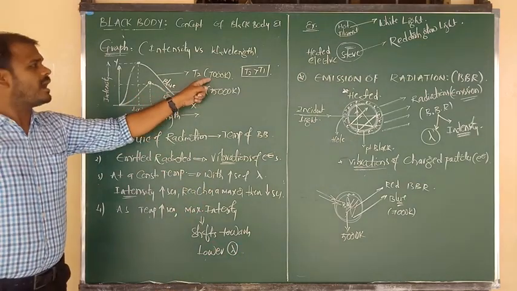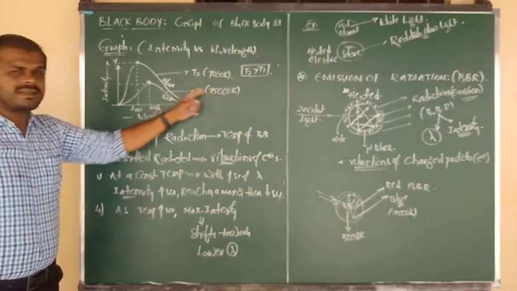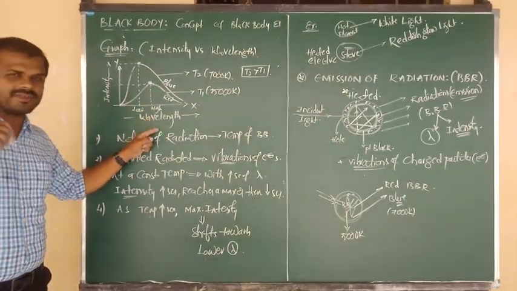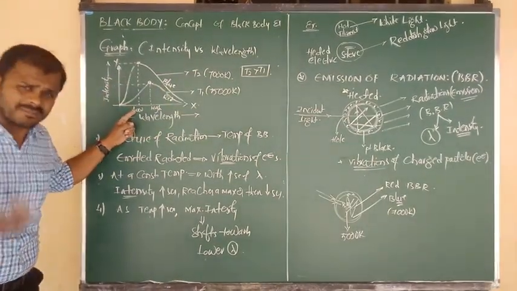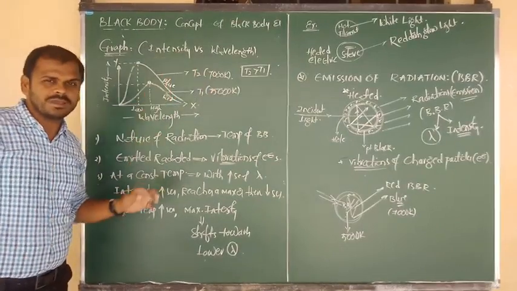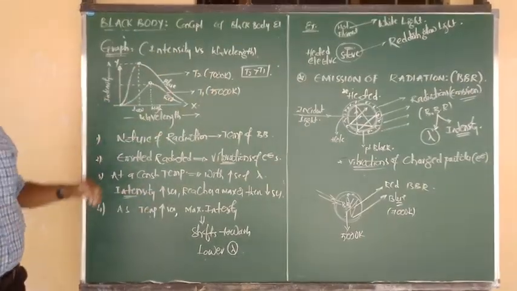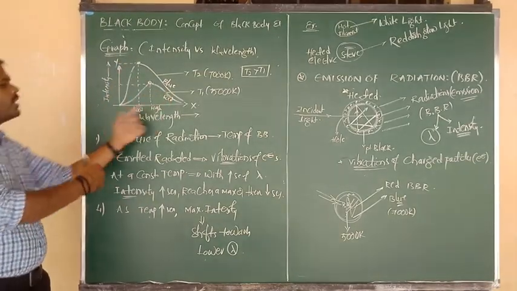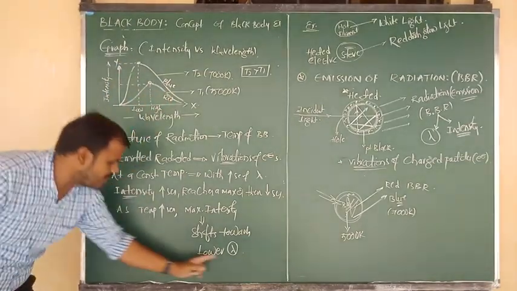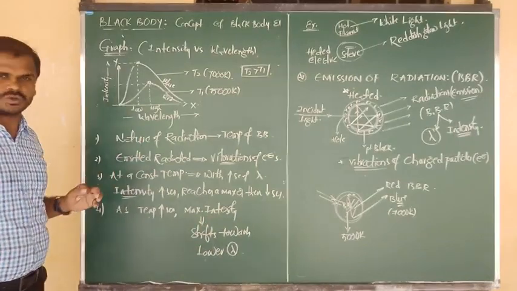At 5000 maximum intensity contains higher wavelength, but at 7000 maximum intensity contains lower wavelength. That means as the temperature increases, maximum intensity positions are shifted towards the lower wavelength. That one I have given to you.